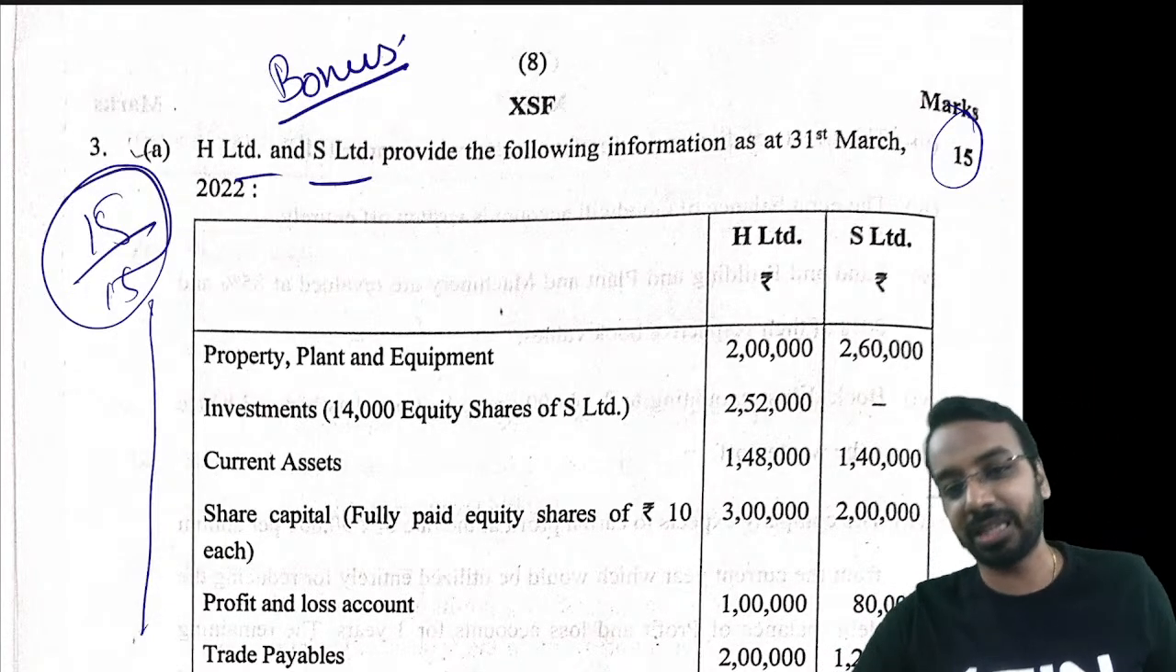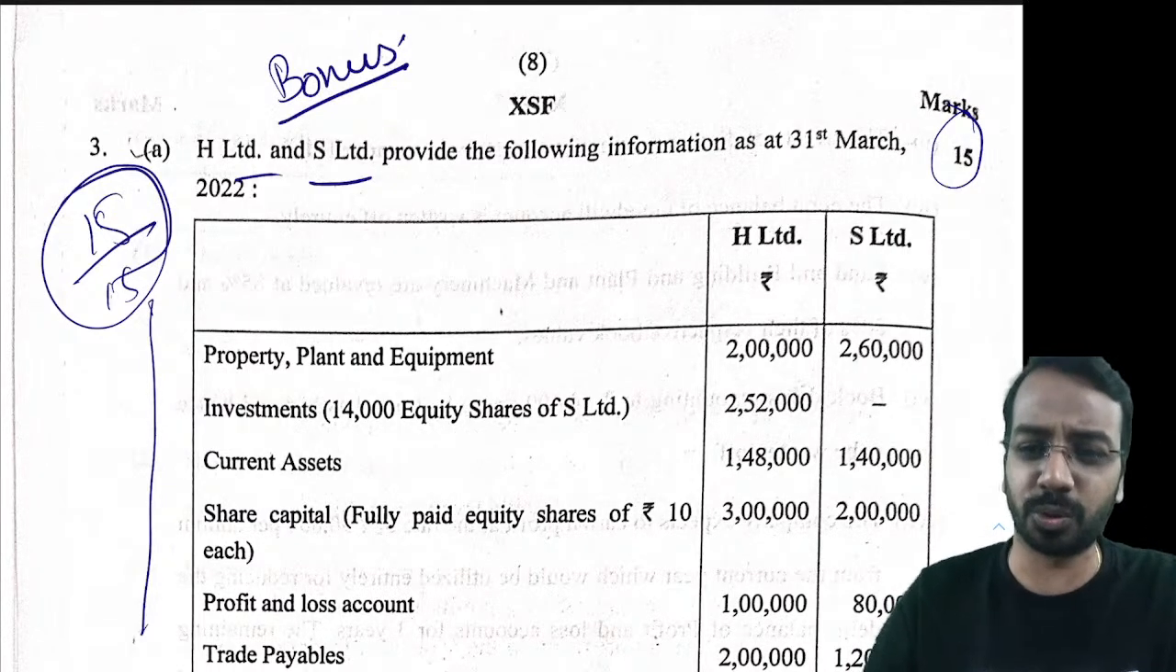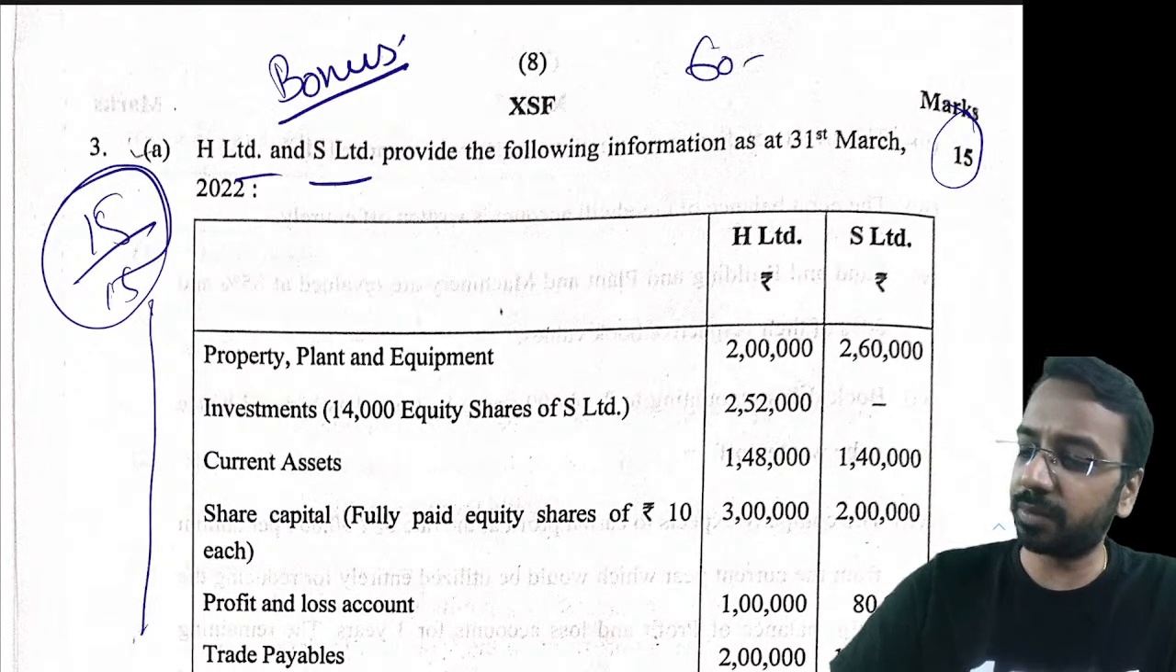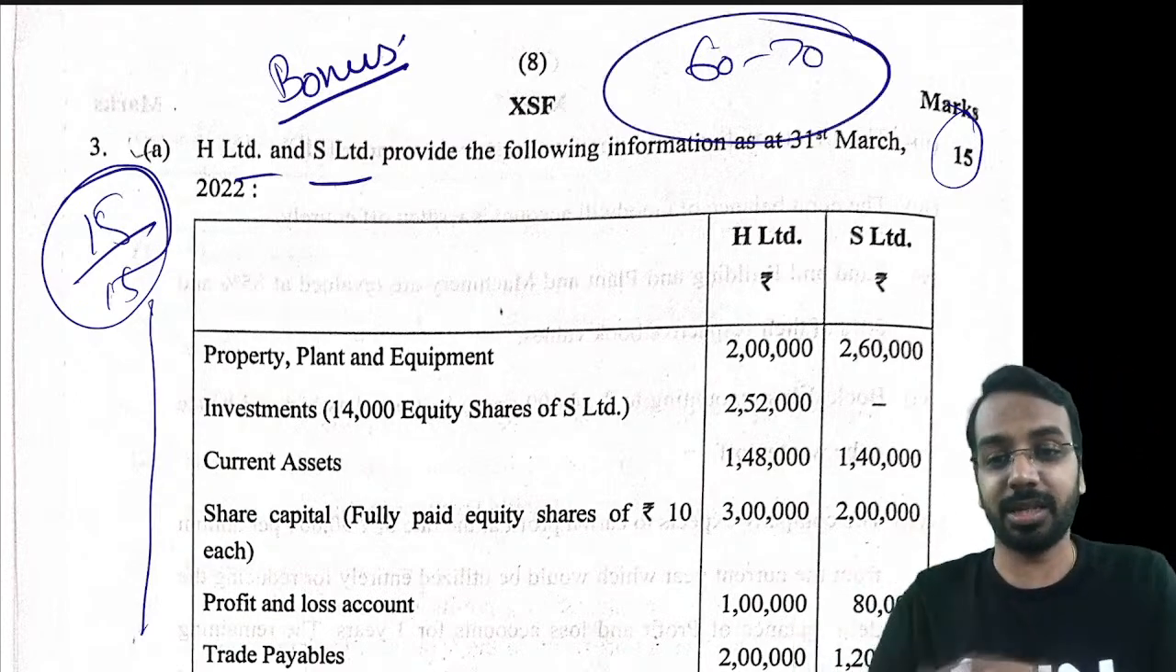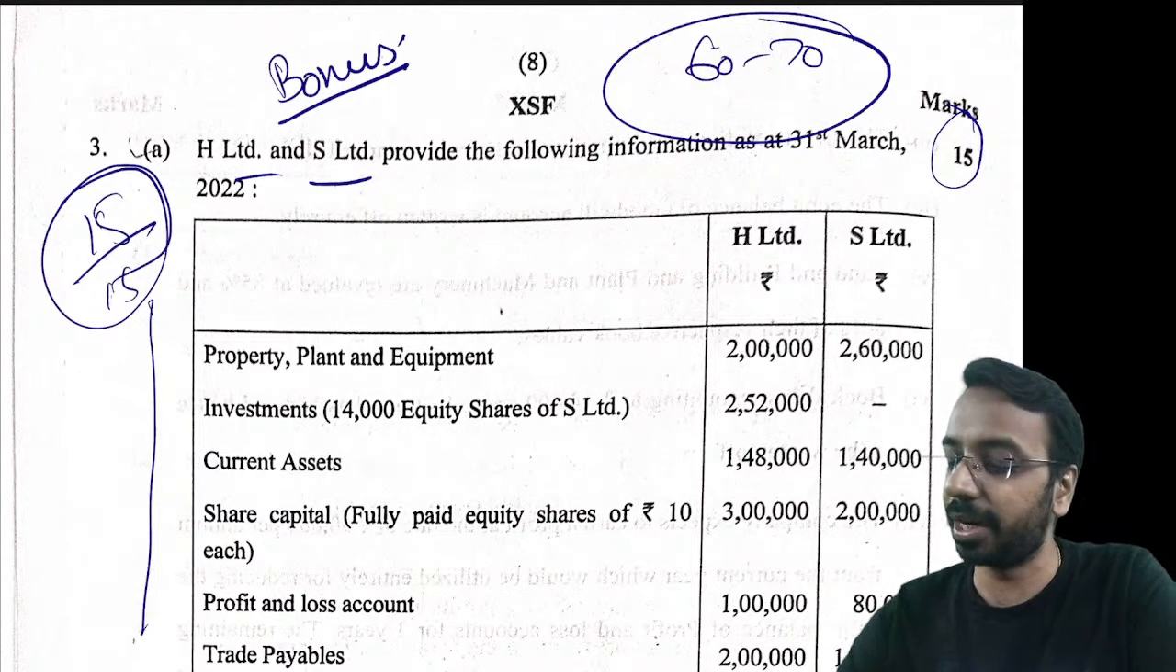So first 3 questions itself assure you of passing mark, and that is what I have been telling every time to the students. 60 to 70% of the paper is always attemptable, and this time in this case I think 100% of the paper is attemptable, right?